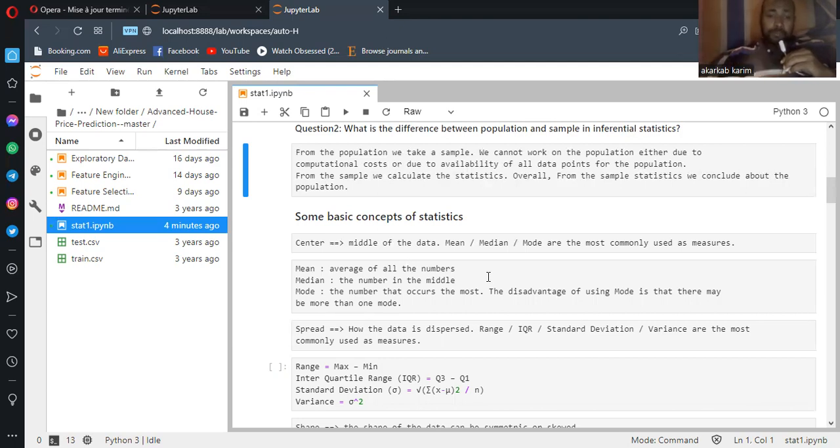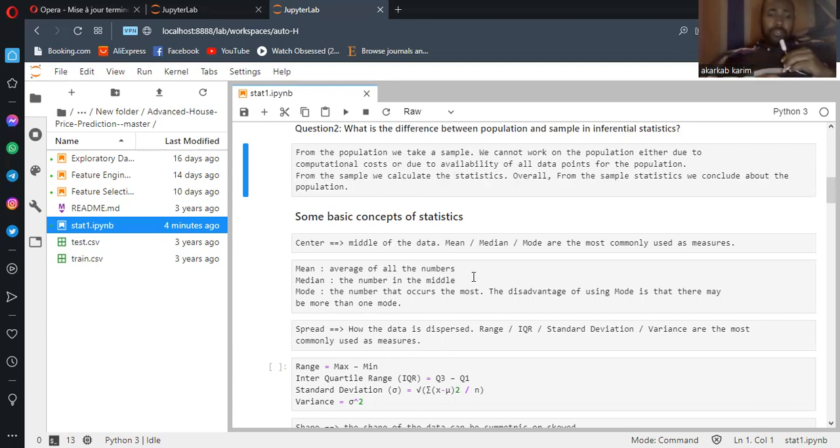One disadvantage of the mean is that it's sensitive to outliers. We discuss these statistics from the point of view of machine learning and data science.